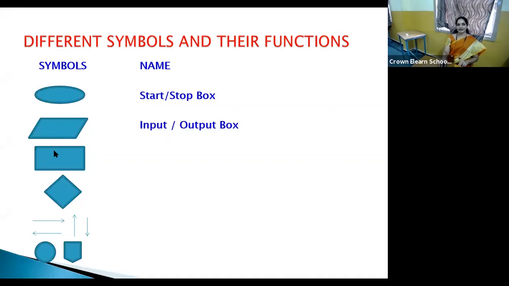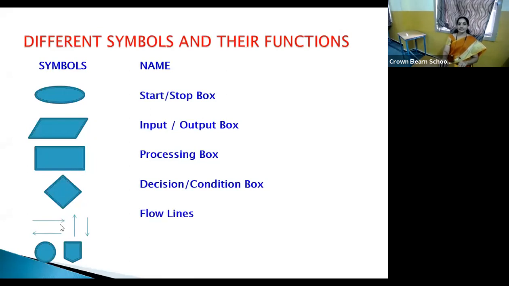Then the next, the rectangle, we call the processing box. Various processing like addition, subtraction, and whatever else implements a kind of processing, all those steps we write within the rectangle. And the next, the rhombus symbol, we call the decision box or condition box. Here we just test the condition, and according to the result of that test, we take the decision. That's the reason we call the symbol a decision or condition box.